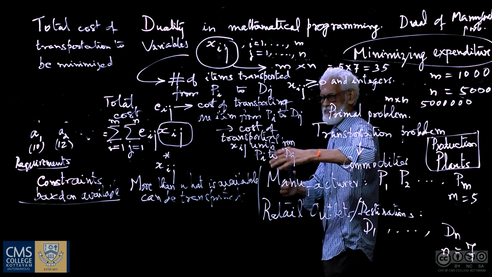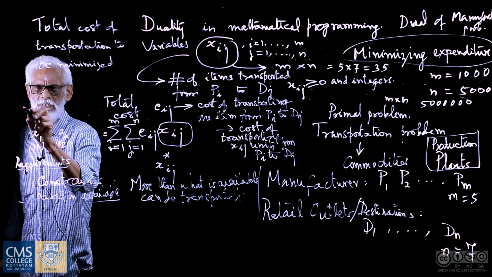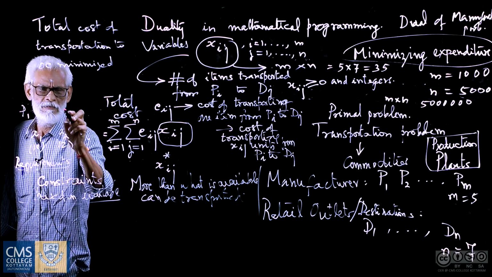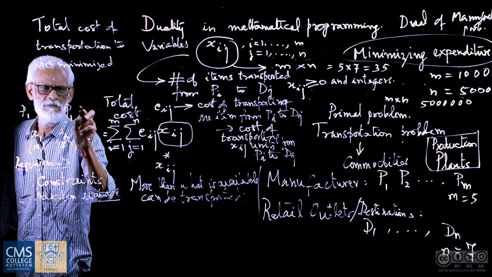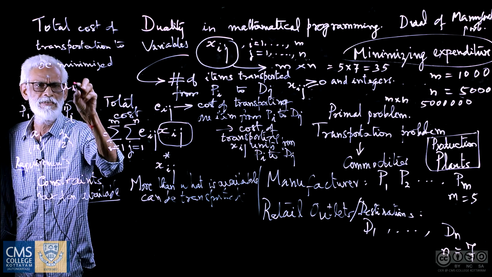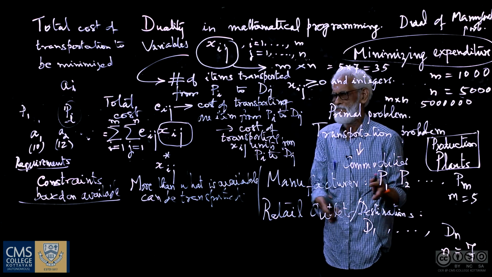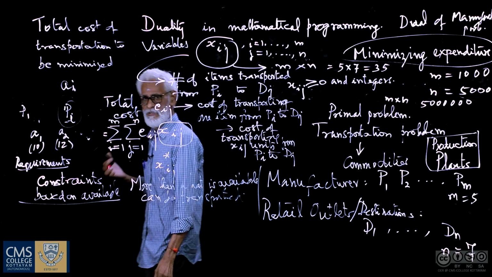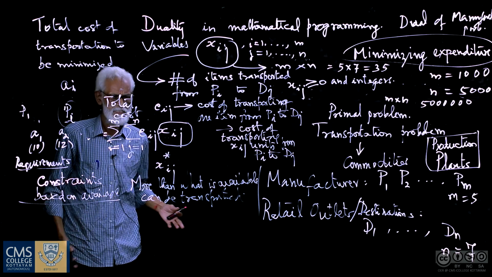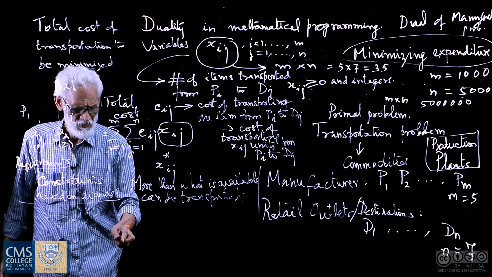So we write constraints based on that. I take the ith plant. In the ith plant, the availability is A sub i. And then the requirements at the various destinations. So how many items are transported from the ith plant to the jth destination? That is Xij.